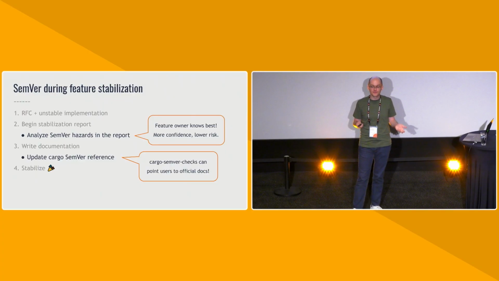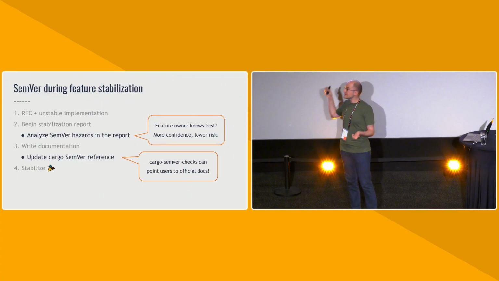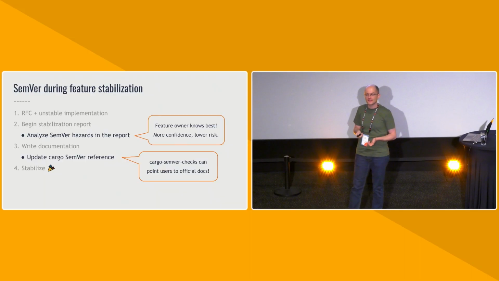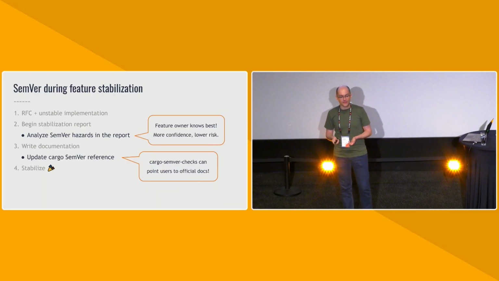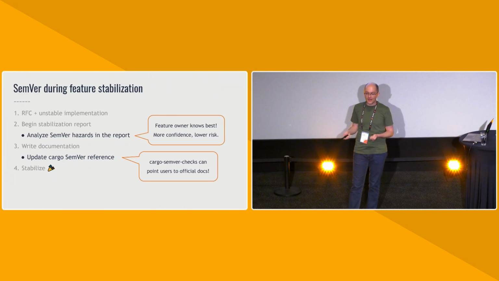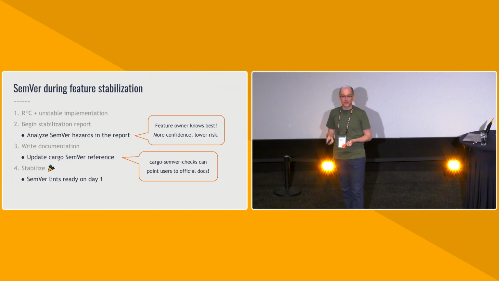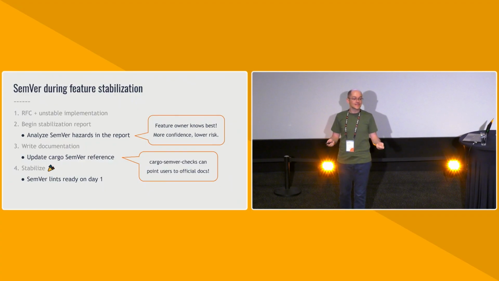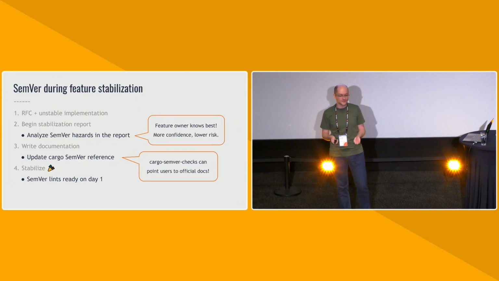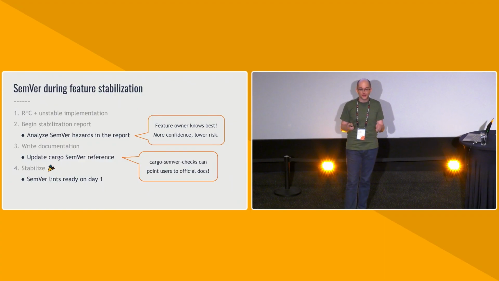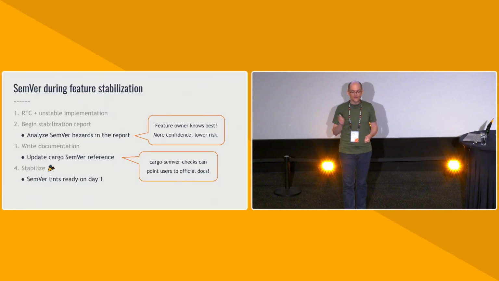That'll be a wonderful user experience. And if we can slip in these 2 extra steps into the process, then I think it'll be very, very likely that by the time the feature is stabilized, we should be able to have cargo SemVer checks lints available for that feature on day 1. And I think that would be awesome, because it is a glorious experience for users to know that they're protected while using that new feature from day 1.